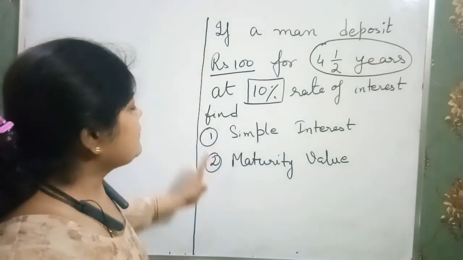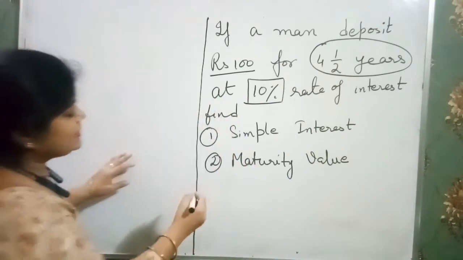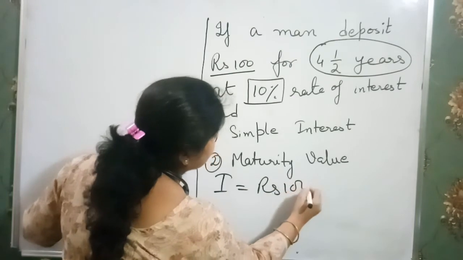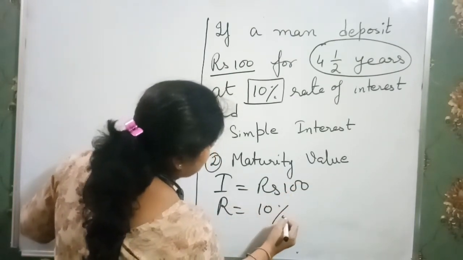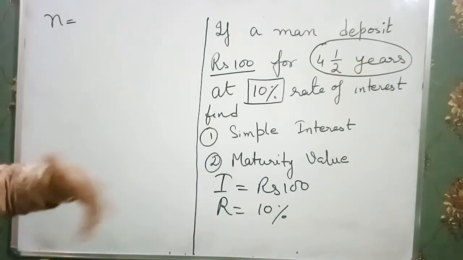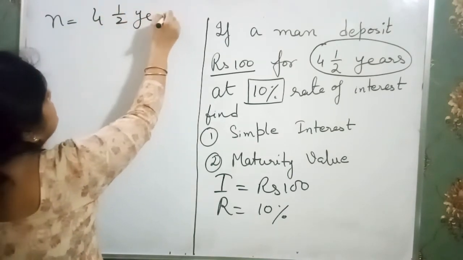So we again have to find the simple interest and the maturity value. Just do the analysis. We have installment of rupees 100, and rate of interest is 10%. Now for N, how much time the money is deposited: it is given as 4.5 years.